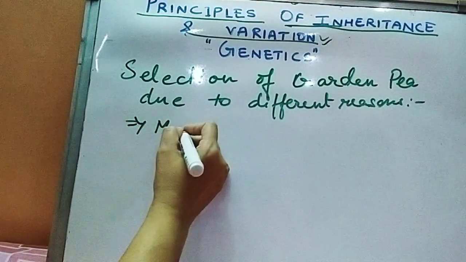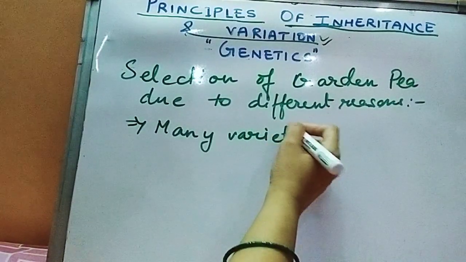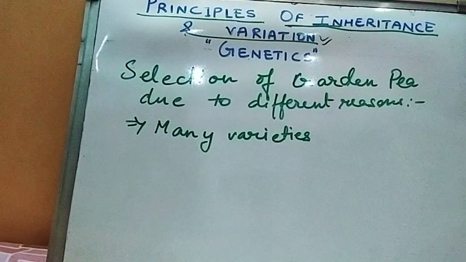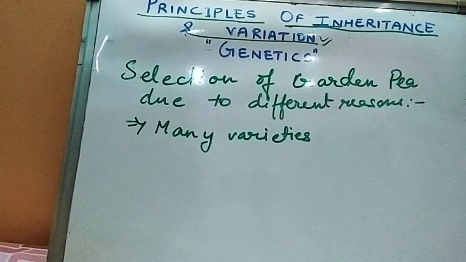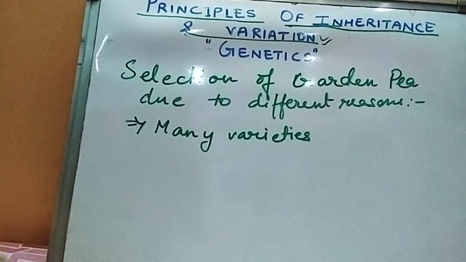Many varieties were found. For example, there were different kinds of color of the flower, then pod, then stem, then structure, shape, height of the plant.